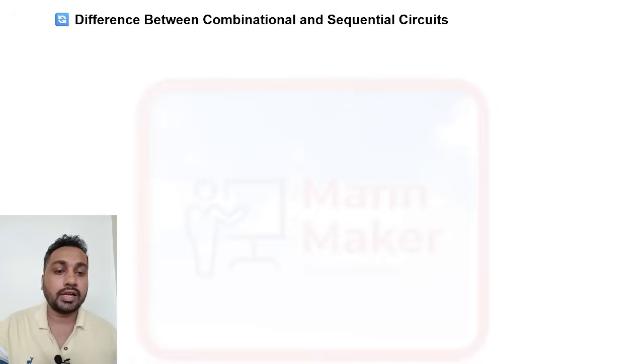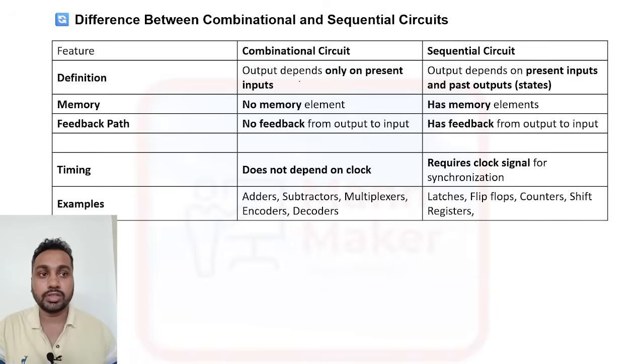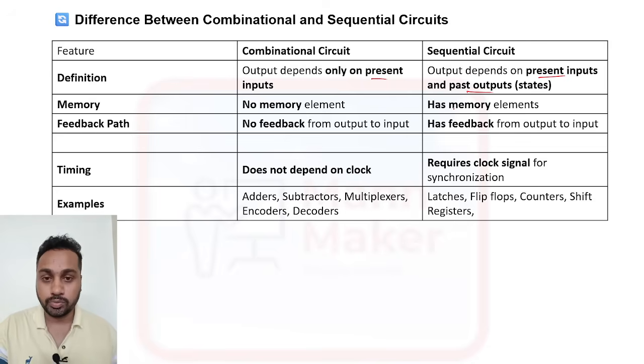Okay, if we see the difference between combinational and sequential, so combinational circuit is what? Combinational circuit is one whose output depends only on the present input. And for sequential circuit, output depends on present input as well as past output also. Okay, this is the main difference between combinational circuit and sequential circuit. And in a combinational circuit, there is no need of memory element, but sequential circuit has a memory element.